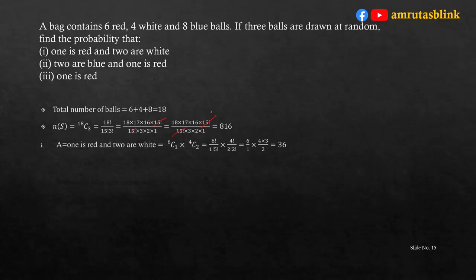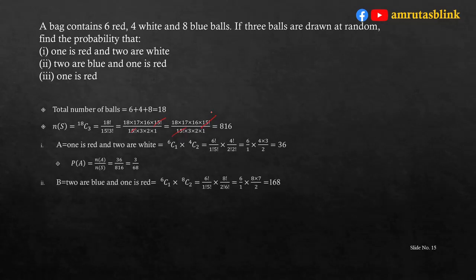Hence, event A will have the number of possibilities as 6C1 into 4C2, that is 6 factorial upon 5 factorial into 1 into 4 factorial upon 2 factorial into 2 factorial, that is 6 into 4 into 3 upon 2, that is 36. Hence, the probability of A is equal to n of A upon n of S, that is 36 upon 816. So, the simplified form is 3 upon 68.